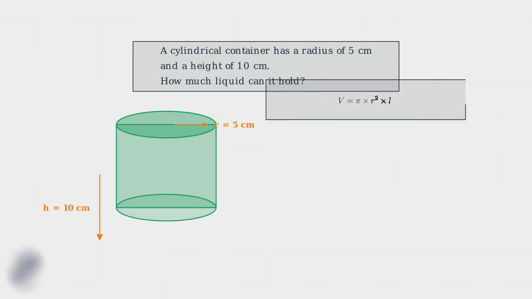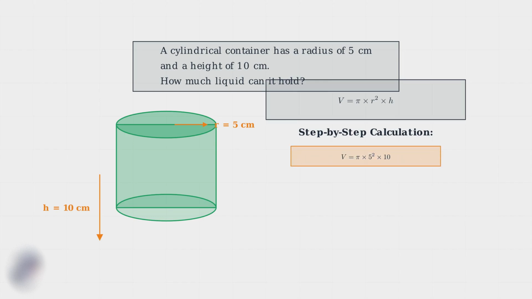To find the volume of a cylinder, we use this formula. Volume equals pi times radius squared times height. This formula works because we're essentially finding the area of the circular base and multiplying by the height. Now let's substitute our values step by step. This methodical approach helps avoid errors and makes the solution clear.